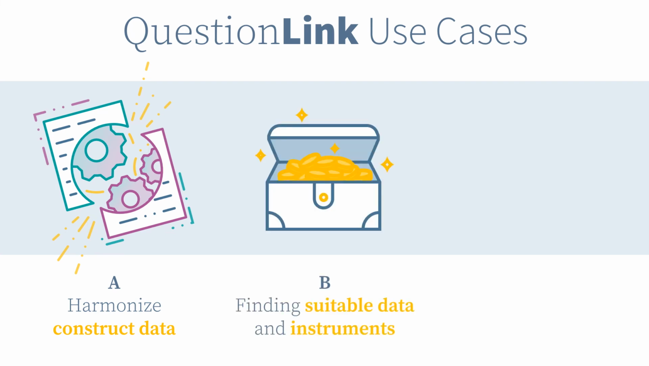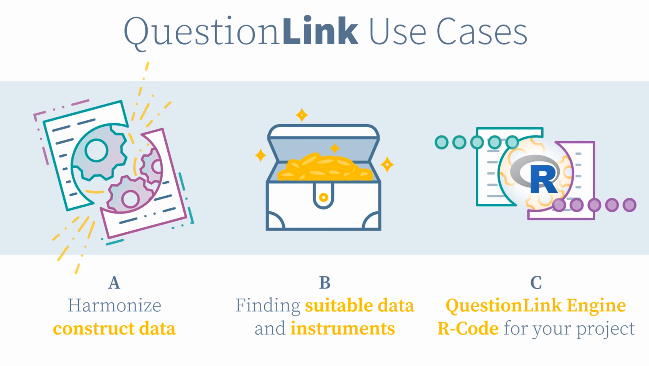Apart from recoding scripts, QuestionLink also provides an overview of where and when the constructs were measured in the covered surveys. Also, all the instruments for the constructs are listed. QuestionLink thus makes it easy to find data and instruments across many surveys. Lastly, researchers working on their own harmonization projects might be interested in the idea and technological implementation of the QuestionLink Engine. We would love to consult you and will gladly share the QuestionLink R code with other projects.